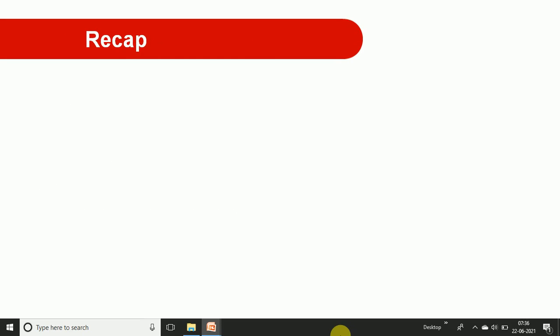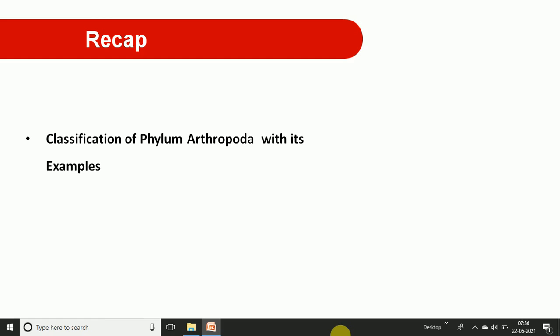Okay. Let us take a quick review of the last session, and then we will start today's session. In the last session we discussed the classification of phylum Arthropoda with examples.